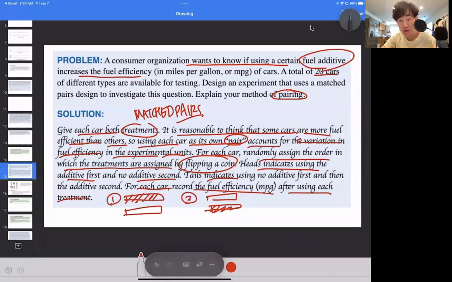That's matched pairs design. You always want to involve something called flipping a coin, because there are always going to be 2 treatments imposed, and it is always equal to 2, not the sample size, but the number of treatments, if you want to think of it that way. So matched pairs, pairs of experiments done on one single experimental unit each time.